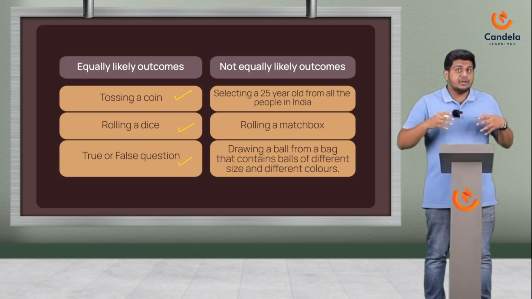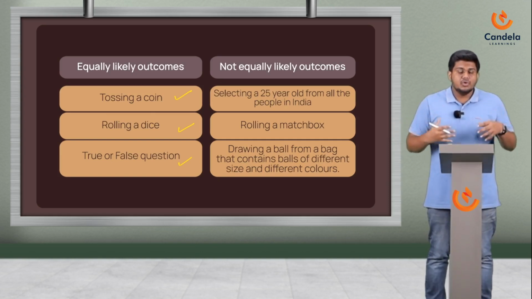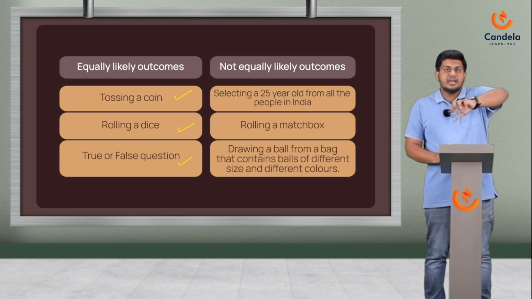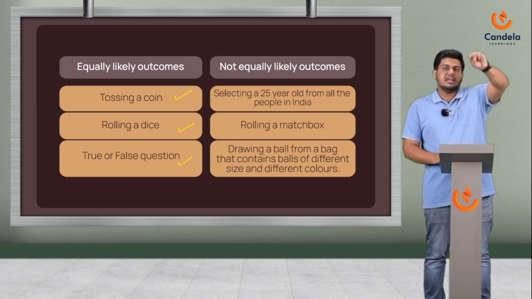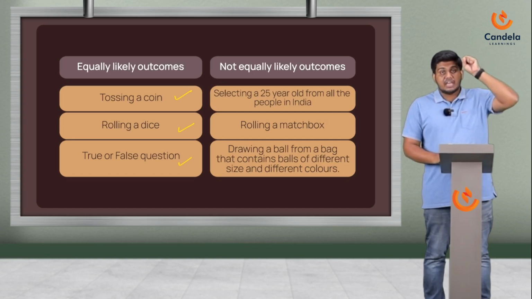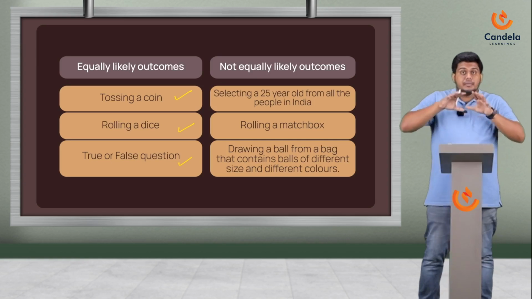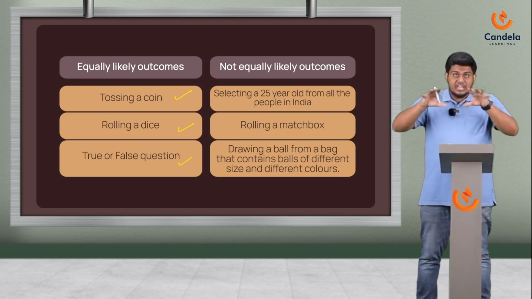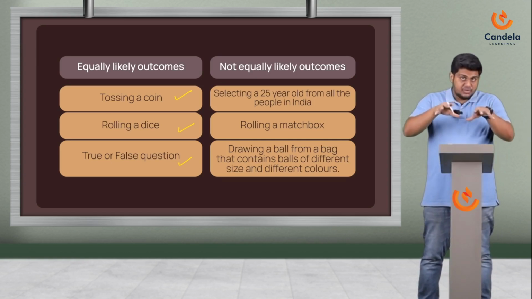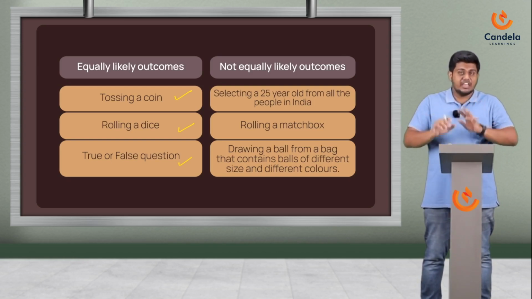I mean, technically, right now, India has more young people. So, if I am taking, say, 100 Indians randomly, and I pick one person, for that person to be a young person, the chances are more because technically India is having a higher population. So, point B, the chance for getting a 25-year-old when I'm picking is not equal. So, it is not an equally likely outcome.